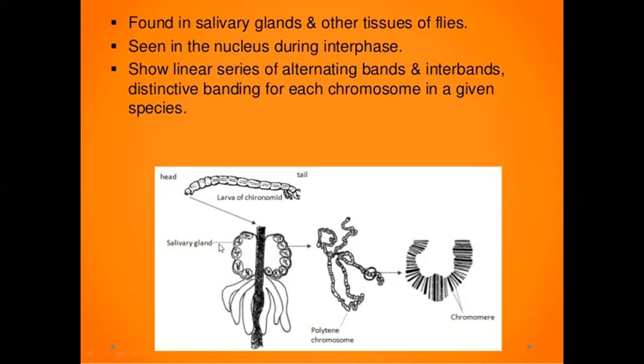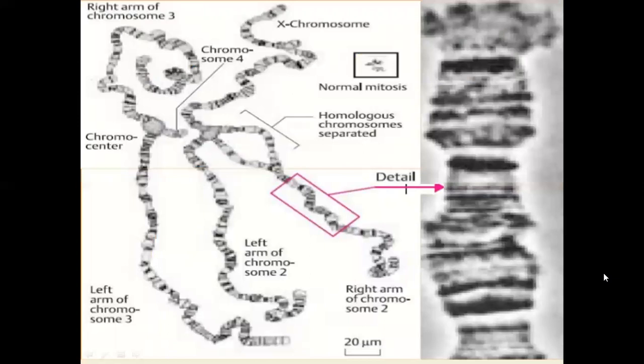This is the salivary gland chromosome. Then larvae, that is Chironomus larvae, the structure of these salivary glands, and we call it a polytene chromosome. This is the chromomere. Right arm of chromosome, this is third chromosome, 4, chromocenter, left arm of chromosome 3, left arm of chromosome 2, and homologous chromosomes separate. This is the normal mitosis.